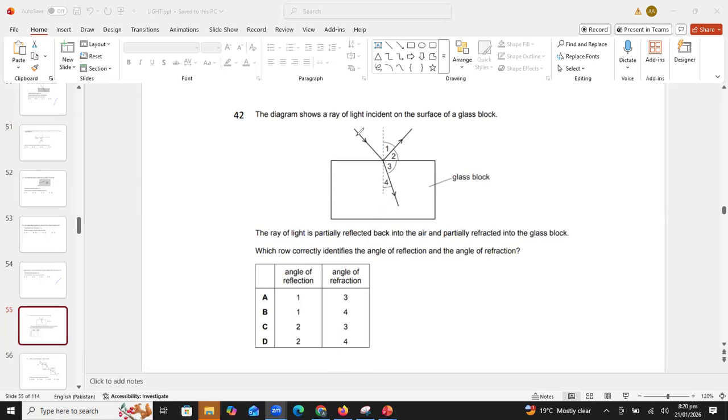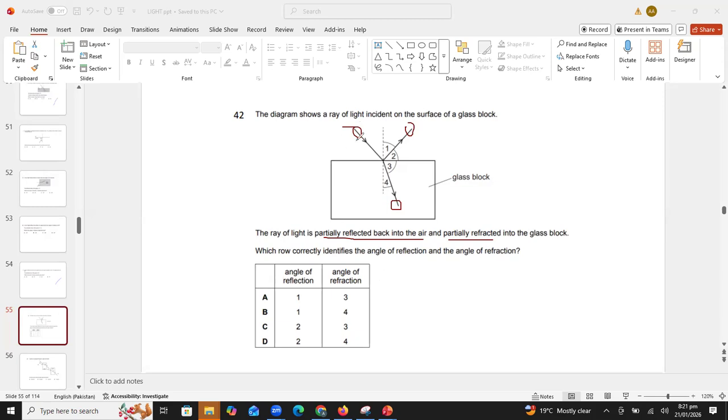So this ray is the incident ray, this ray is the refracted ray, and this ray is showing reflection. Now they are saying the ray of light is partially reflected back into the air and partially refracted into the glass block. Which row correctly identifies the angle of reflection and angle of refraction?